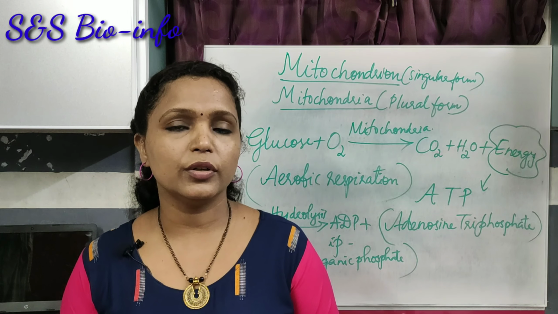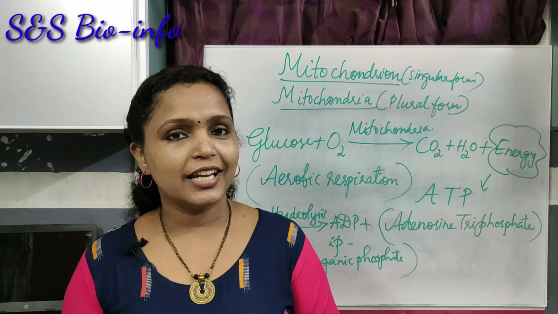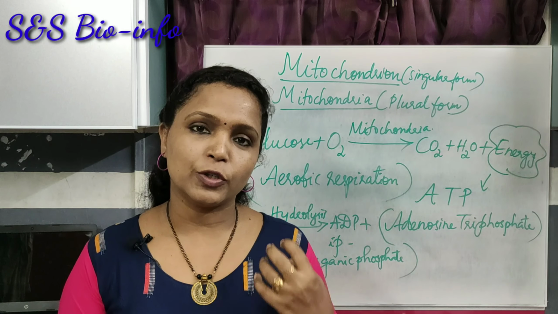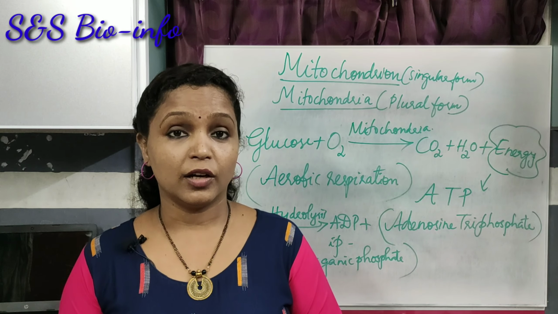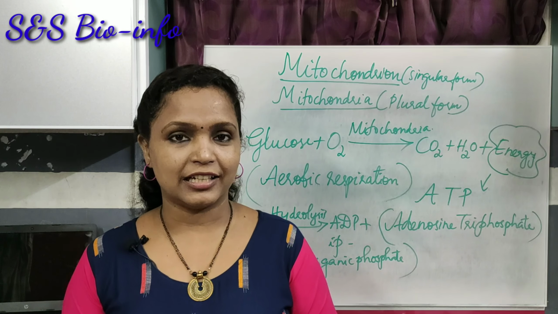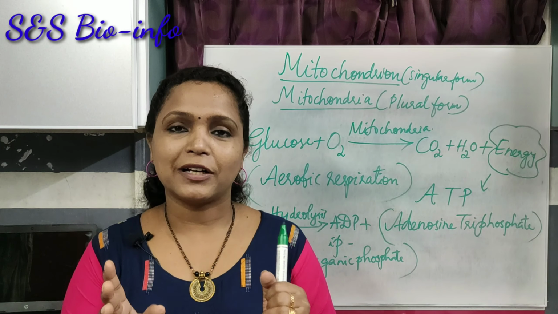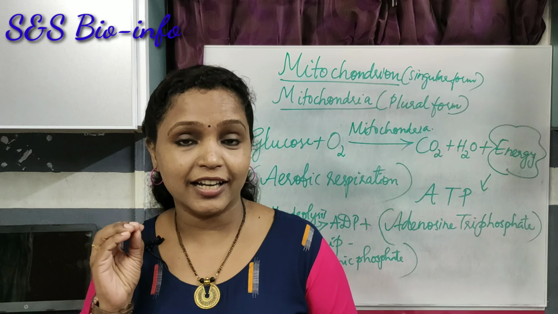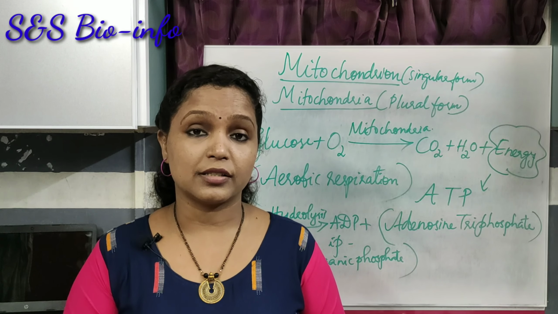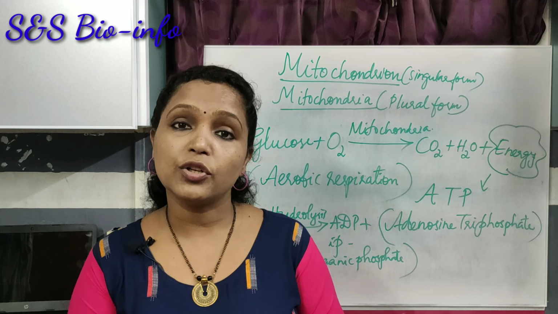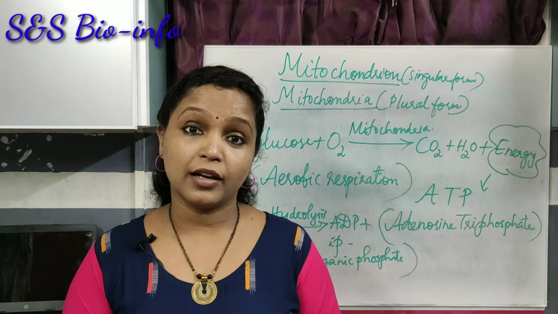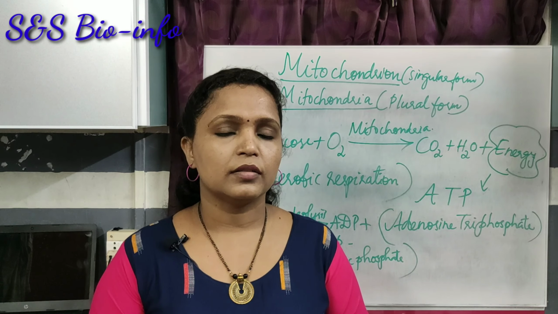This mitochondrion has its own DNA and ribosomes, so that it is able to produce its own protein with the help of the genetic material DNA. That means this particular cell organelle has its own DNA, its own identity. According to biologists, generally the mitochondrial DNA is transmitted or inherited from the mother to children.